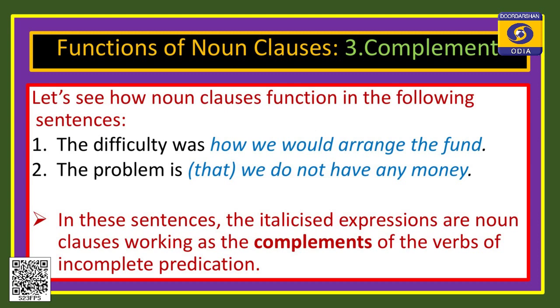So, my dear children, you see the difficulty was... When we have a be verb, "he is a doctor", "he" is the subject, "is" is the verb, and "a doctor" is the complement. Here, "the difficulty was", "was" is the be verb. When we have a be verb, the next part is the complement, right. "The problem is" - subject and verb - "we do not have any money" is the complement. So, noun clauses function like complements.